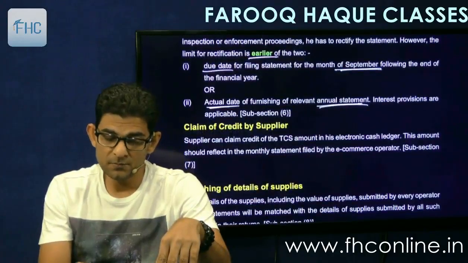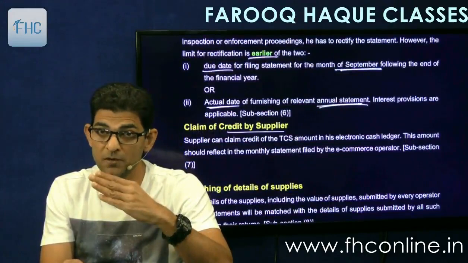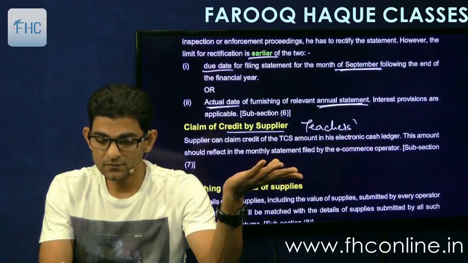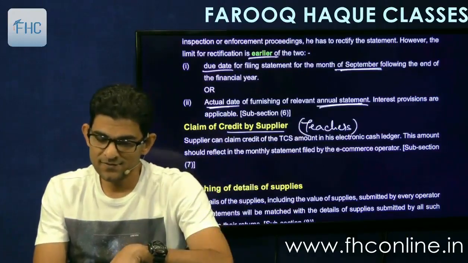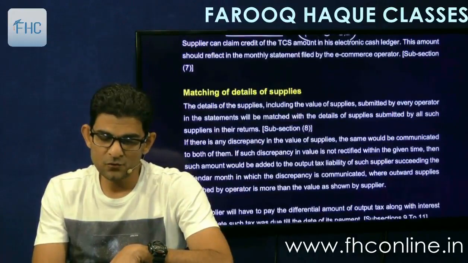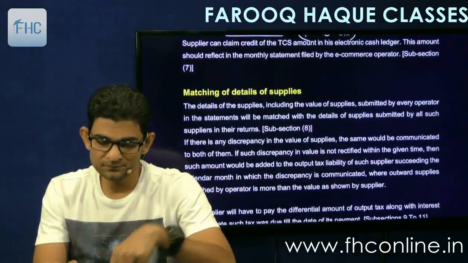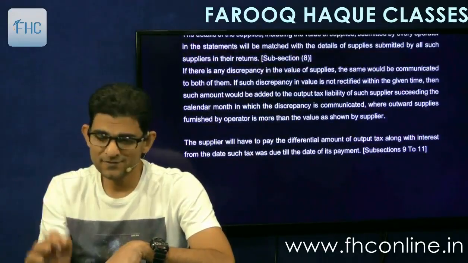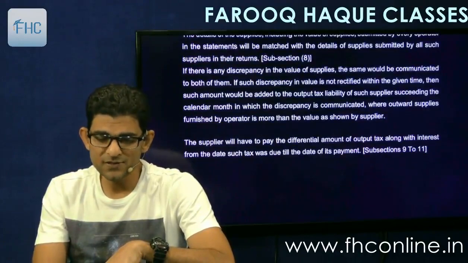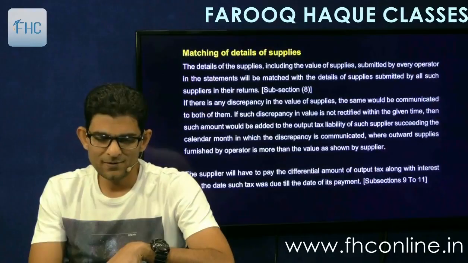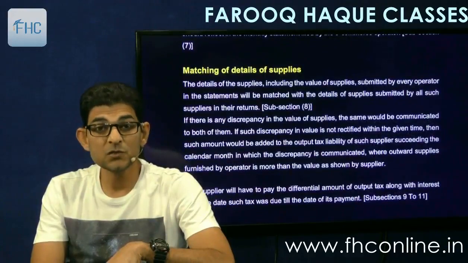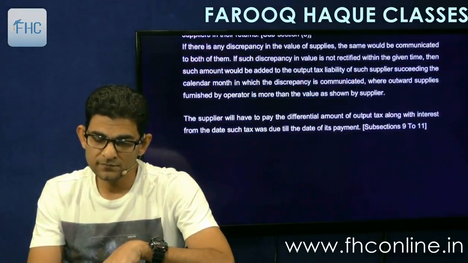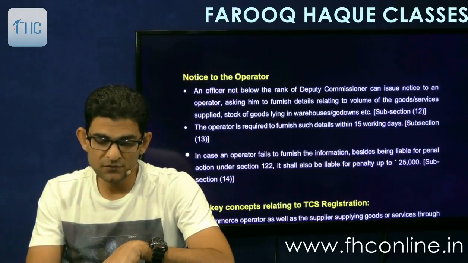And claim of credit by supplier: whatever tax I collect and pay to the government, credit will be given to the suppliers, the teachers of FHC. And matching of details of supplies will take place, obviously. All the normal points, like any other outward and inward matching. So here also there will be a matching between what I have shown and what the teachers will show. So they have to match. And if they don't match, then we'll have to pay the differential tax.